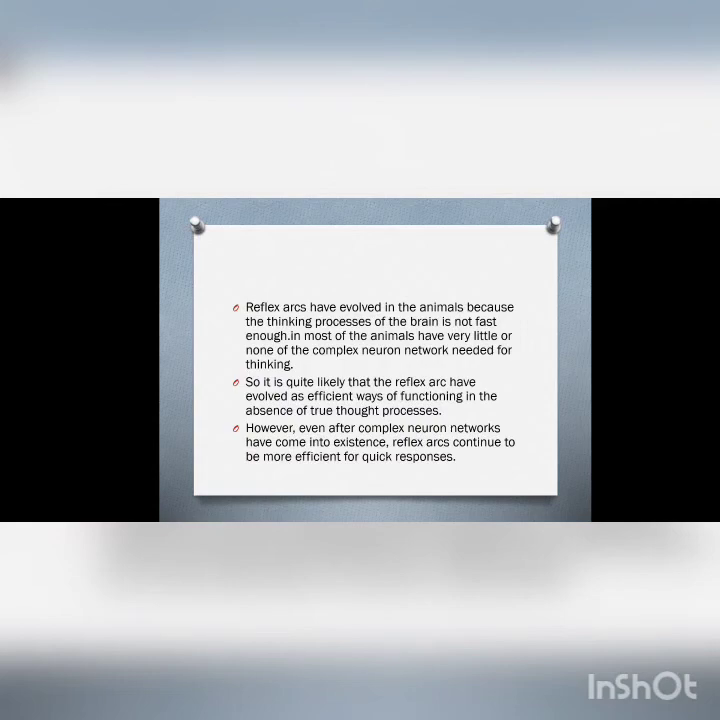So it is quite likely that the reflex arc have evolved as efficient ways of functioning in the absence of true thought processes. However, even after the complex neuron networks have come into existence, reflex arcs continue to be more efficient for quick responses.